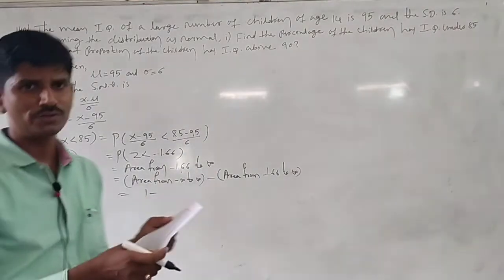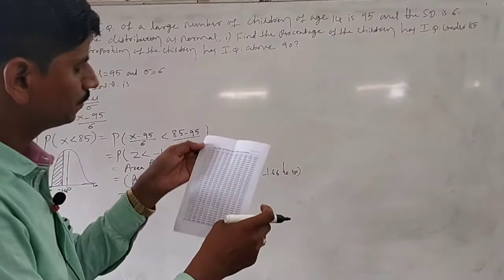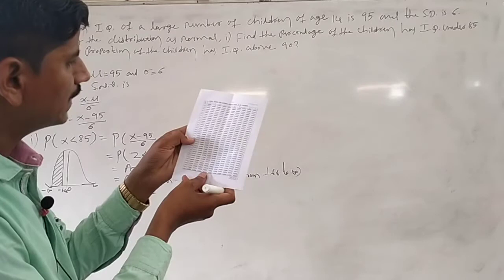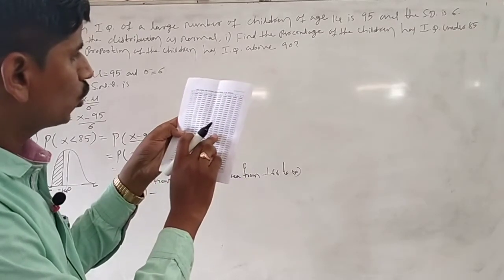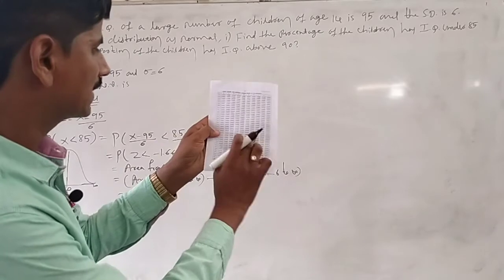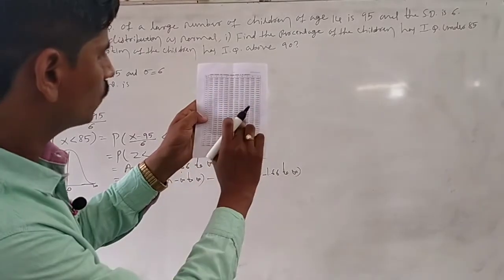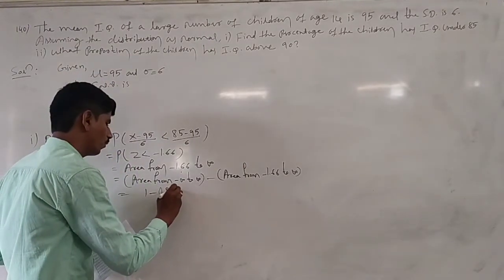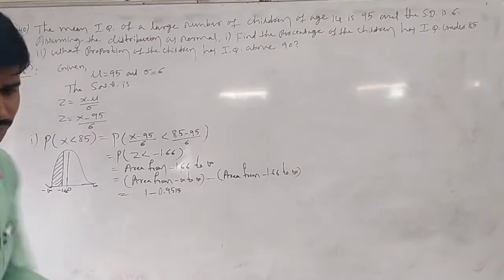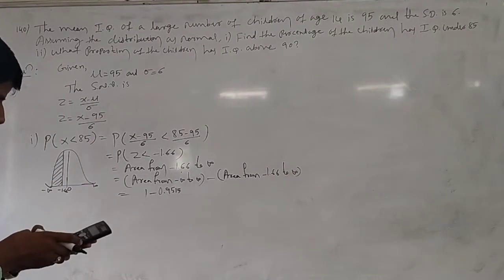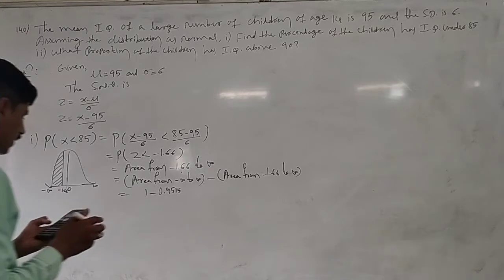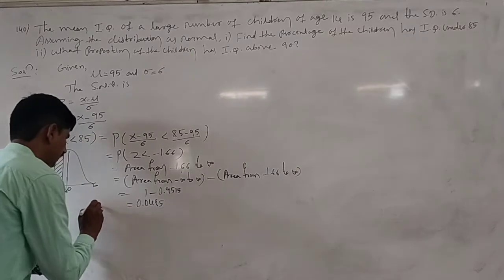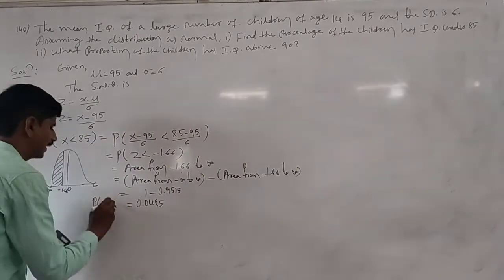Here we have to refer to the table values. The z value is negative, therefore we use page number 429. Minus 1.66 is 0.9515. So here 1 minus 0.9515 is 0.0485. This is the probability that x is less than 85, under 85.